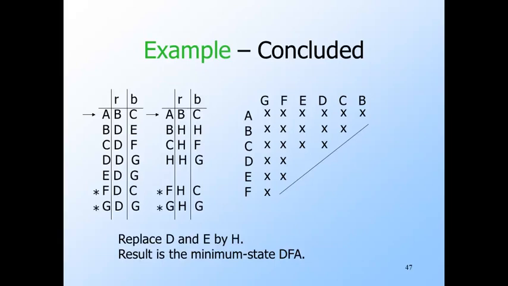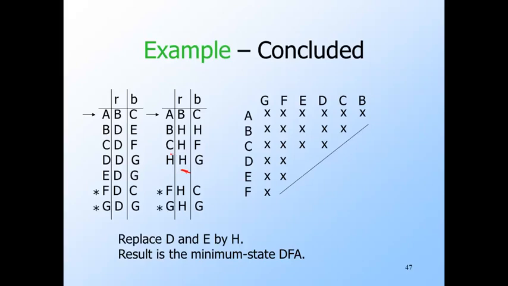Thus, D and E form an indistinguishable group of states, and we can replace them by a representative. We choose the new state H as the representative, and all transitions from other states to D or E are replaced by transitions to H. The rows for D and E are replaced by a row for H. As D and E transition to D on input R, H transitions to itself on R.